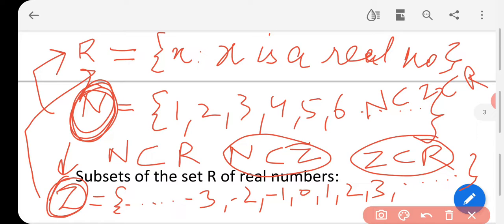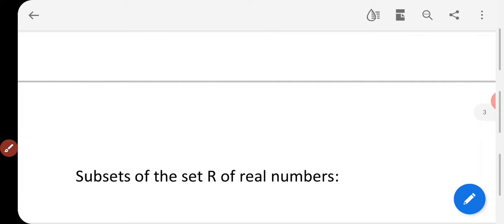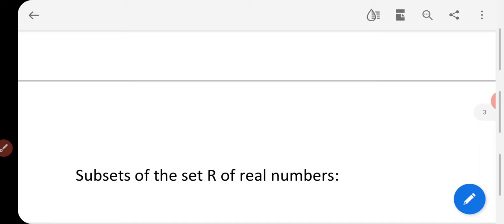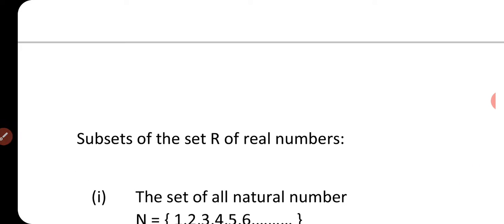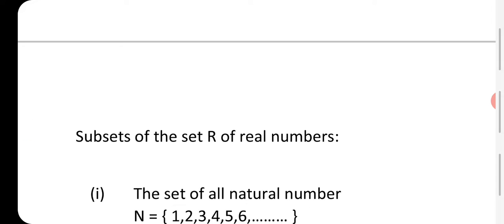Now we'll move to another set, which is the rational number set, and the rational number set is denoted by Q. Yes, there is a set which contains all the rational numbers, and it is denoted by Q.